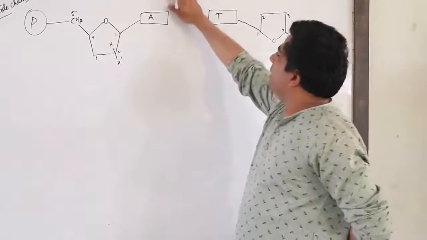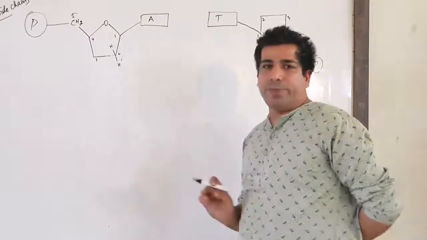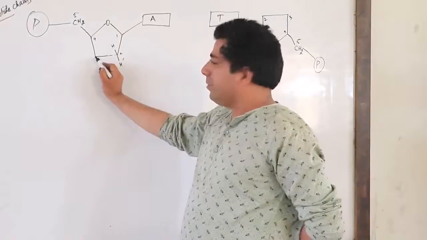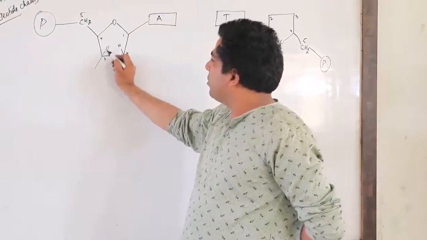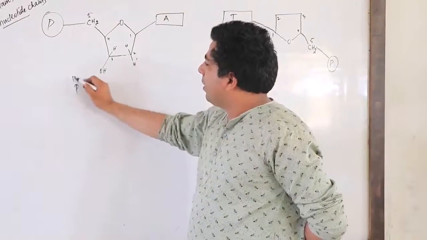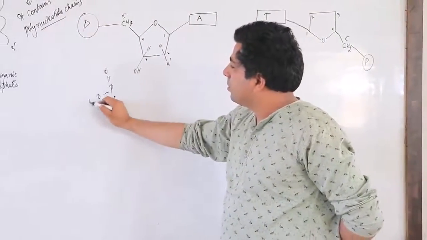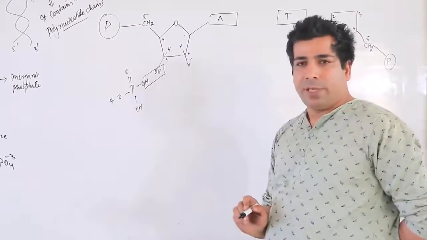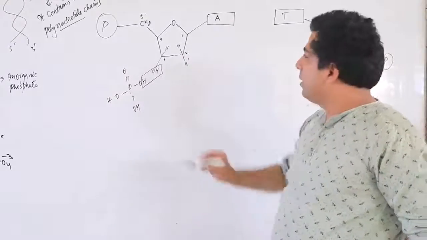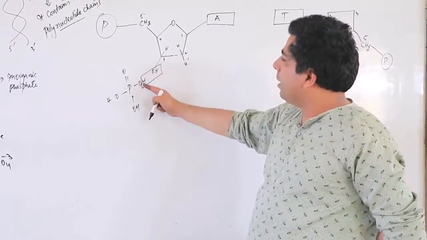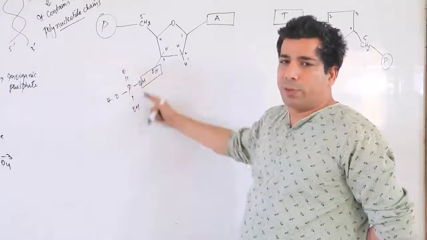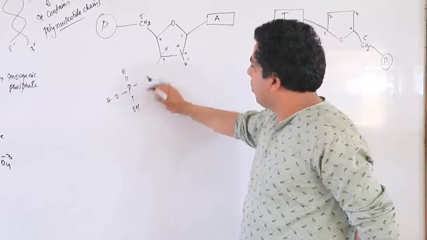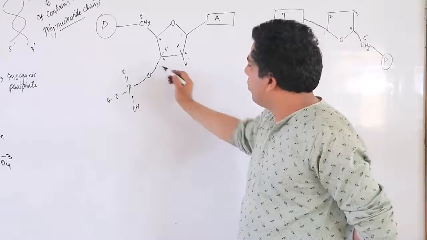Now between adenine and thymine, later I will tell you how many hydrogen bonds are there. That's our discussion for later. But you remember, this third carbon is here. Okay? Third carbon is basically H and OH. If I take here phosphoric acid, here also there is a possibility of loss of water again. So due to loss of water, what will happen? This third carbon can also make a bond with the phosphate molecule or phosphoric acid. So I will show it like this now. The bond will be shown like this. This will be the bond.